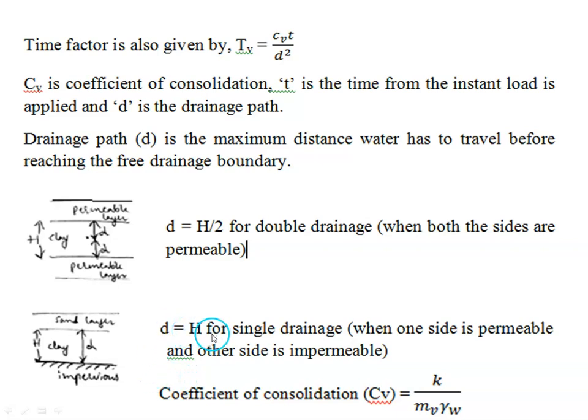So for single drainage we take drainage path as the thickness of clay layer, and for double drainage half the thickness. And there is another equation for coefficient of consolidation in terms of coefficient of permeability, which is equal to k by mv into gamma w.